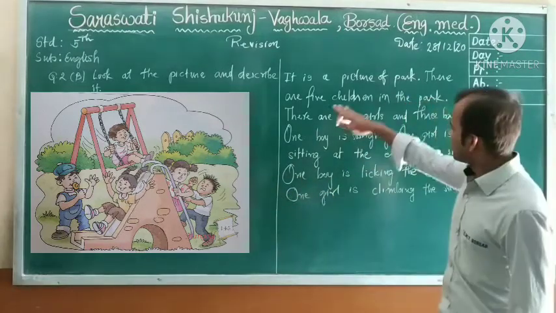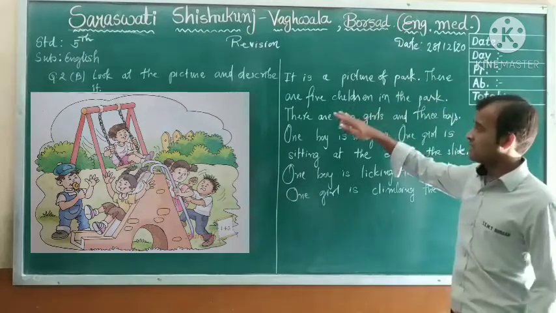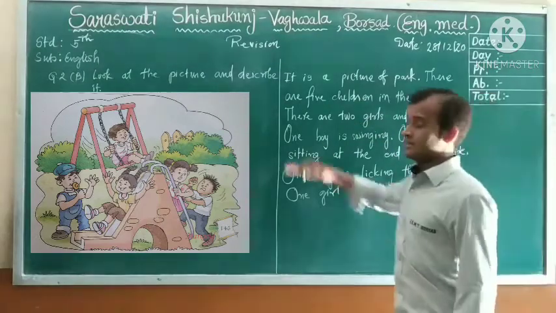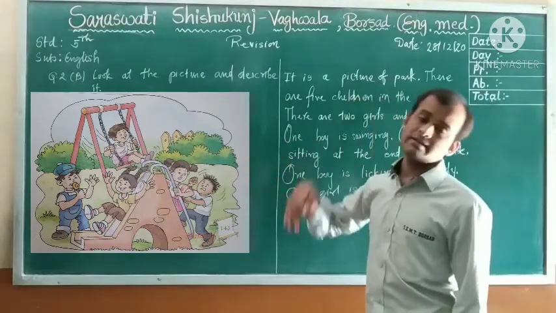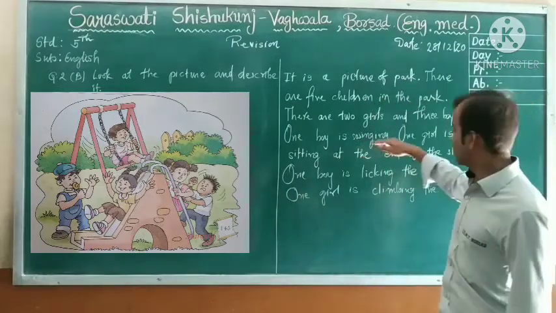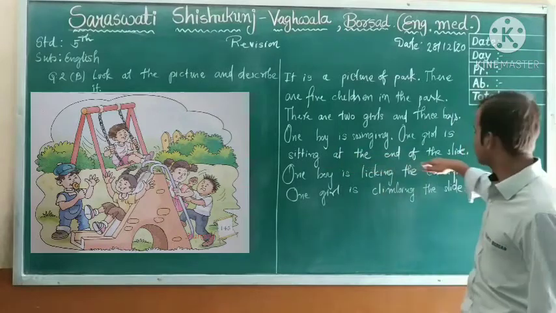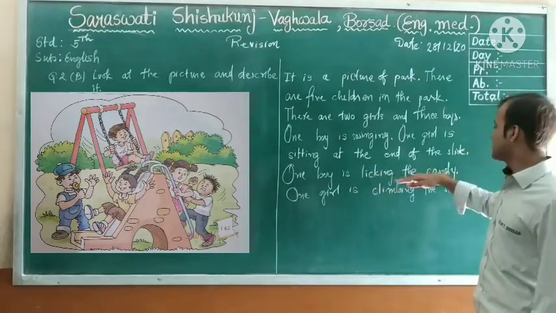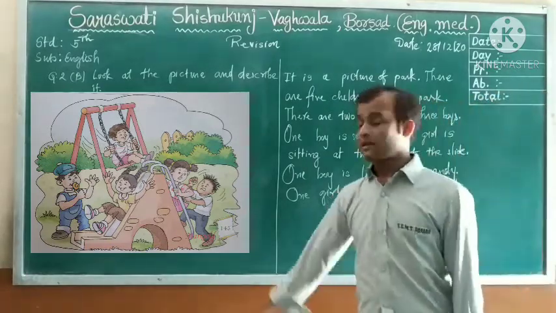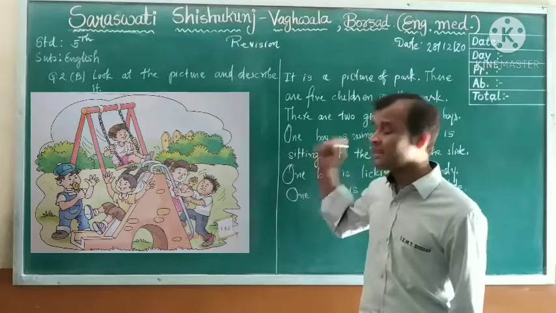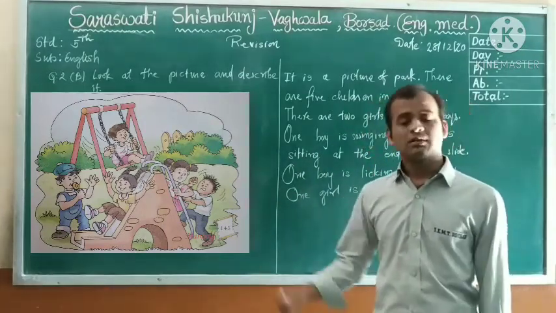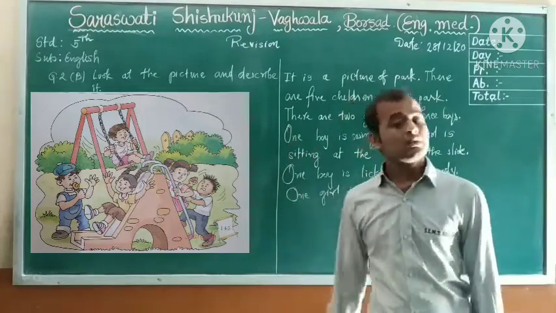You can add. It is a picture of a park. There are 5 children in the park. There are 2 girls and 3 boys. There is a swing and a slide in the park. One boy is swinging, one girl is sitting at the end of the slide. One boy is licking the candy, one girl is climbing the slide. And even you can write that one boy is kicking with the fist the girl who is climbing the slide.